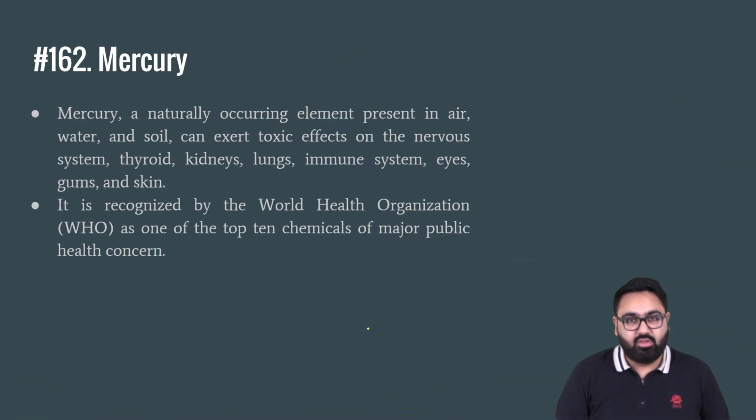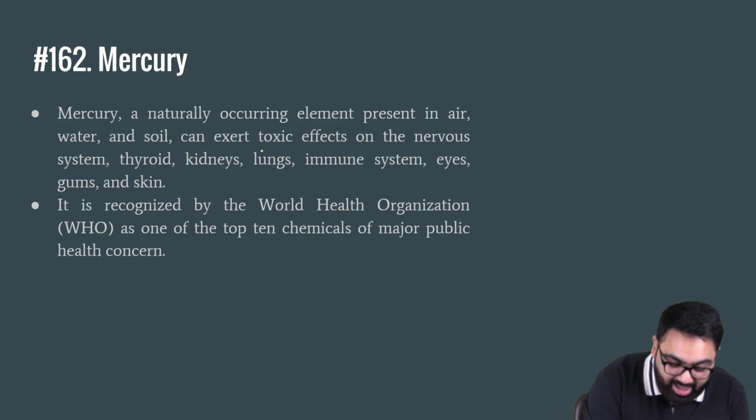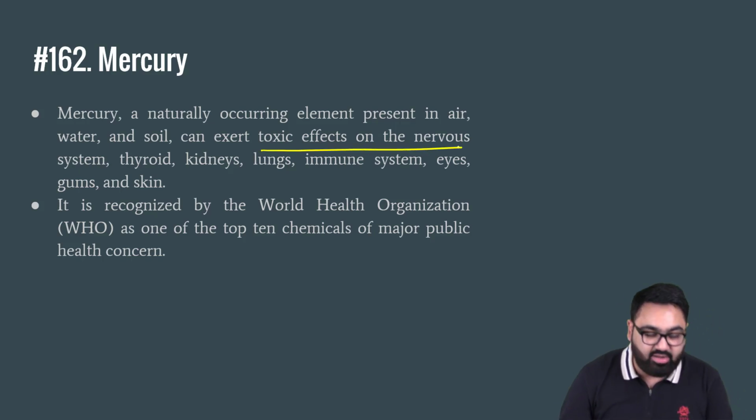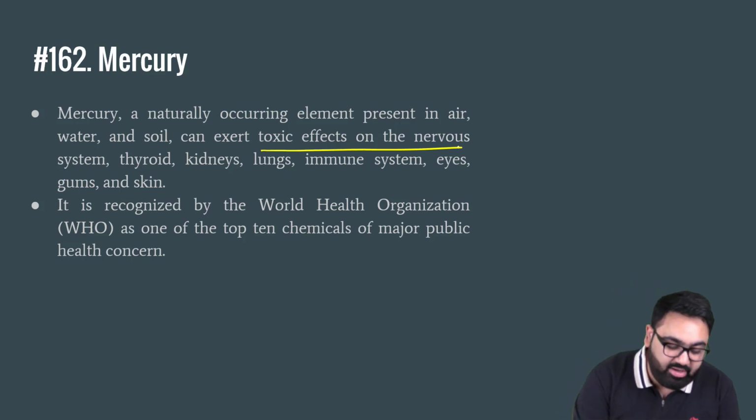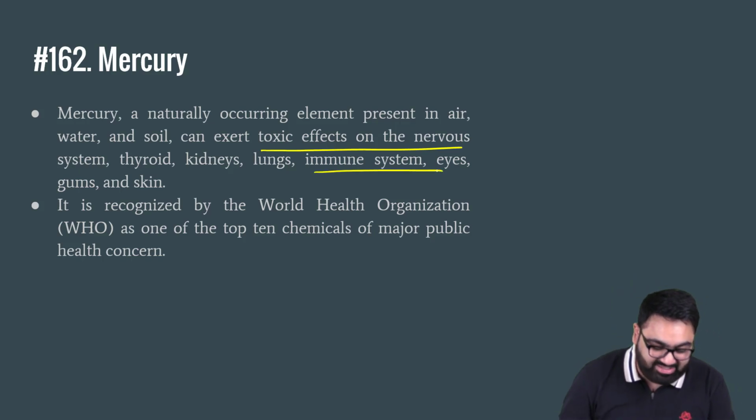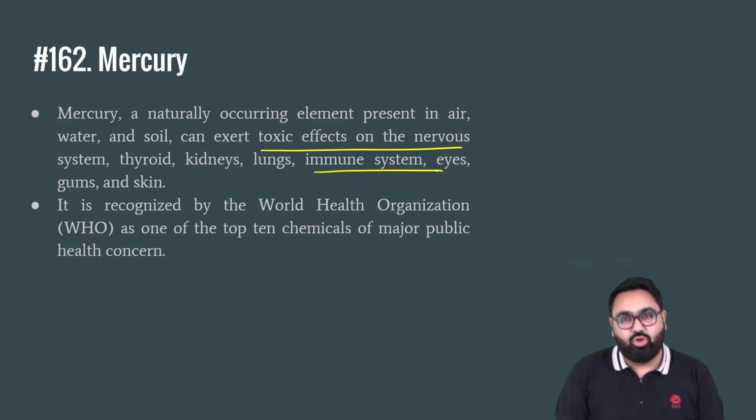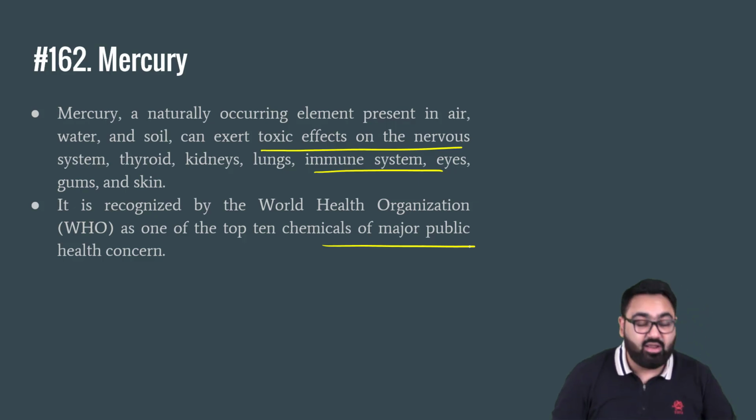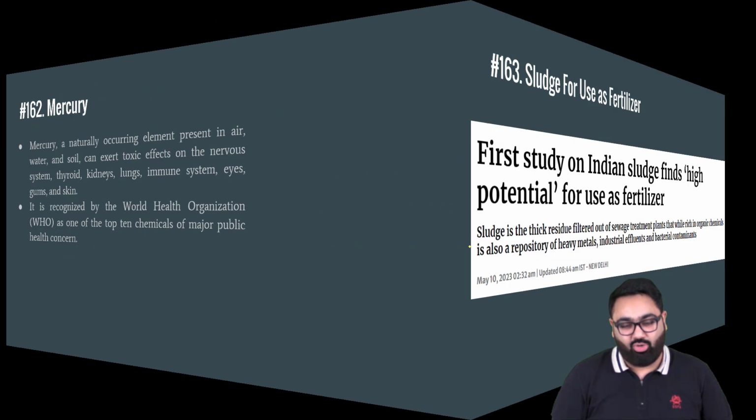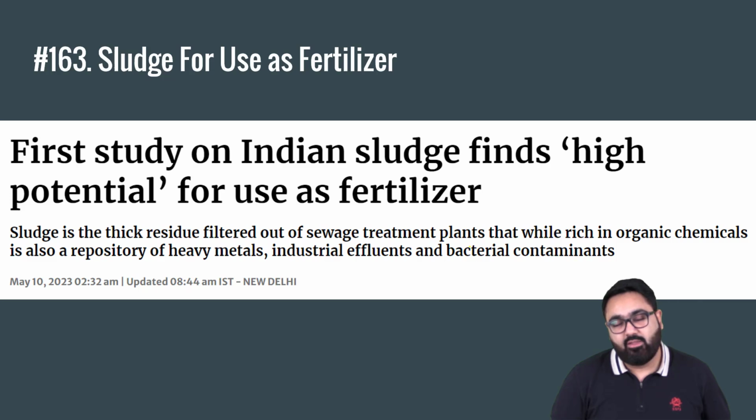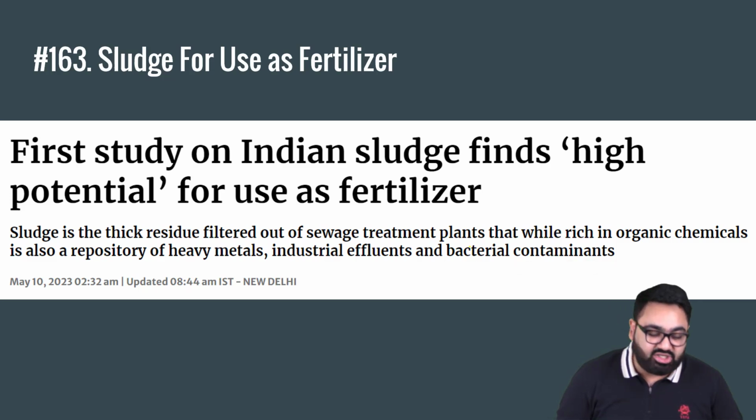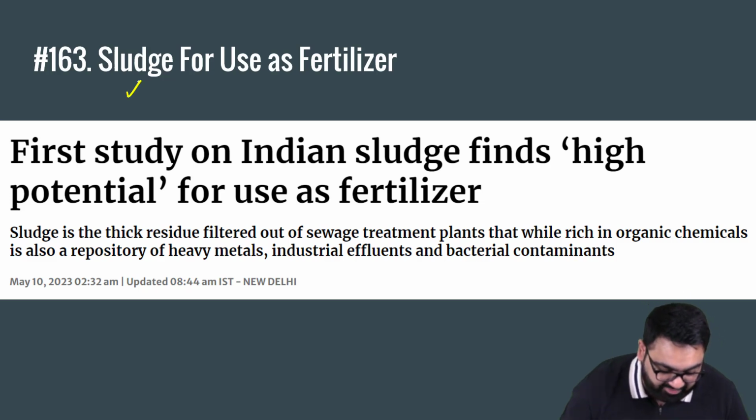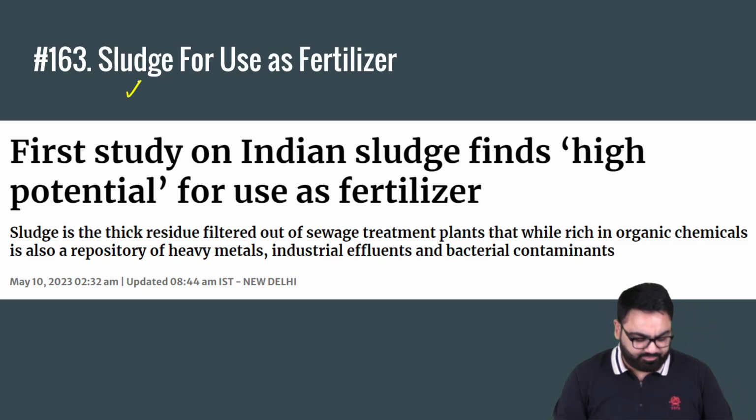the atmosphere. Mercury, as you know, occurs naturally in the air, water, and in soil and has toxic impact on our nervous system, thyroid, kidney, lungs, immune system, etc. So much so that the WHO recognizes mercury as one of the top 10 chemicals of major public health concerns around the entire world. Next news is about a study done about the potential of the use of sludge as a fertilizer. What exactly is sludge?